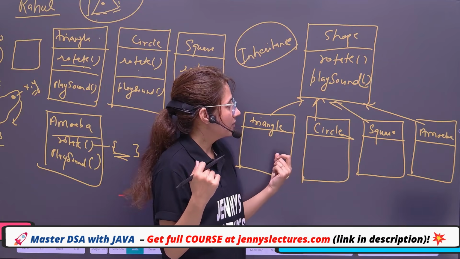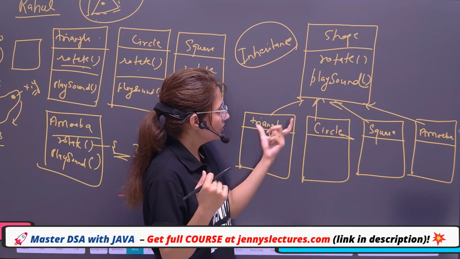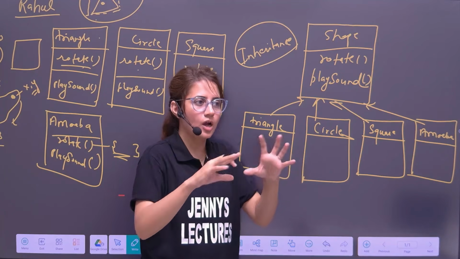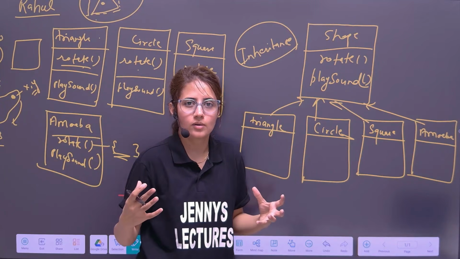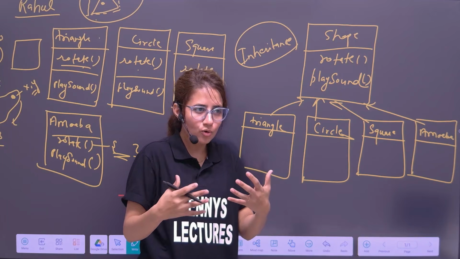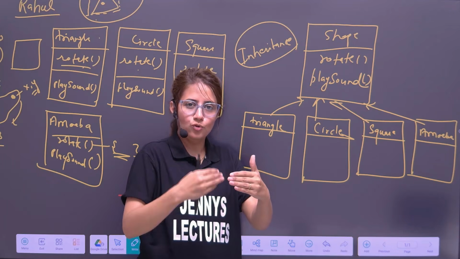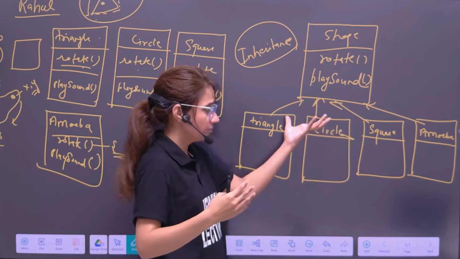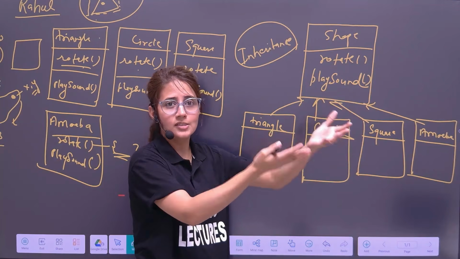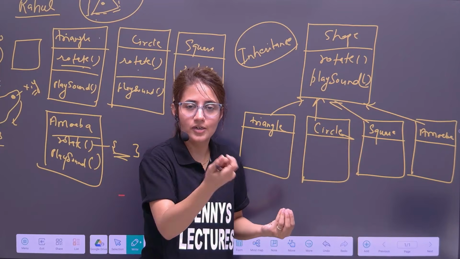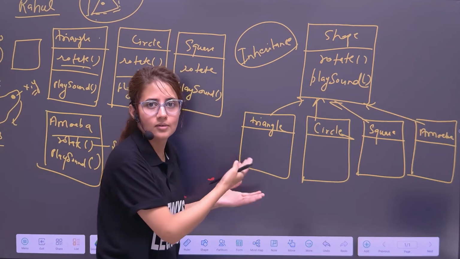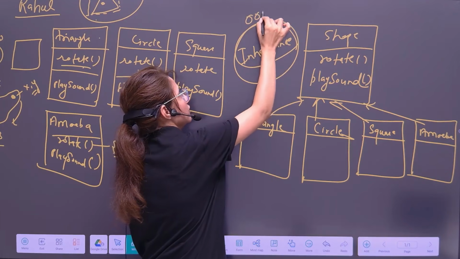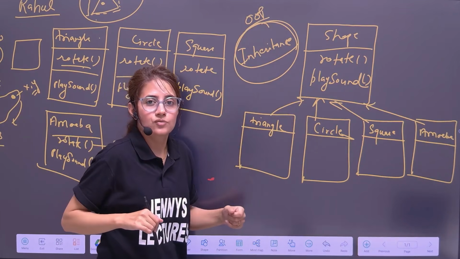So using OOP, we can structure our code in a way that closely resembles how we see and interact with the real world. Inheritance is a real world concept, and we can easily implement it with the help of the inheritance feature, which is an OOP feature in programming as well.